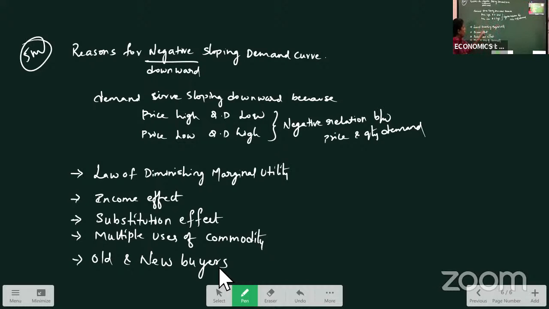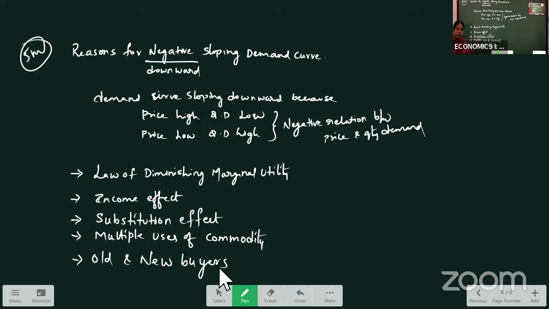Law of diminishing marginal utility: when we consume an extra unit, the additional satisfaction is decreasing. So if the price increases, we will demand less quantity because the satisfaction is decreasing. Income effect: when the price decreases, our purchasing power increases, so we can buy more quantity.